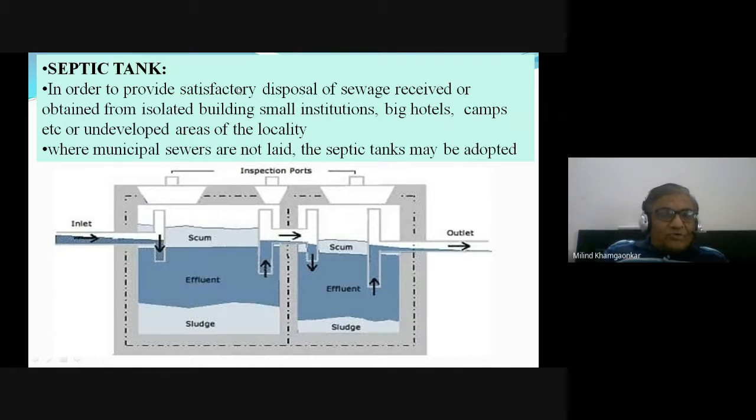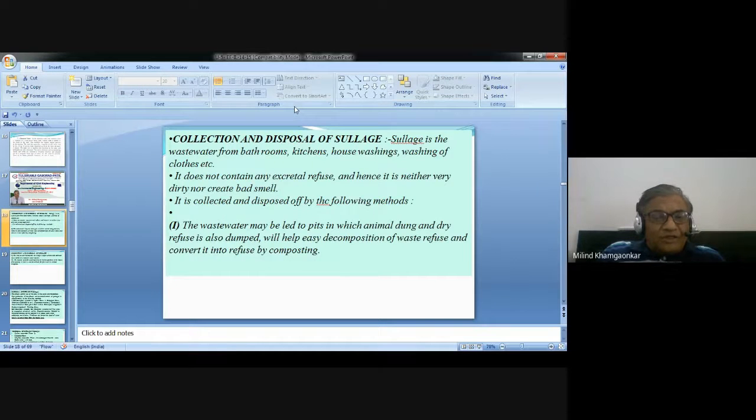So let us move into this. We will understand. On almost every slide, you will see photographs or sketches of the septic tank, so it will be better to understand it. So in order to provide satisfactory disposal of the sewage obtained from isolated buildings, from small institutions,